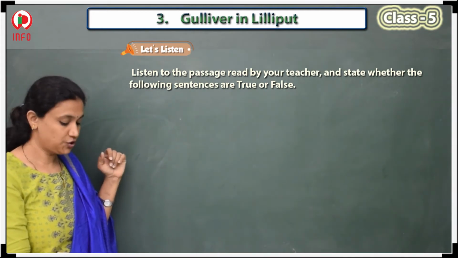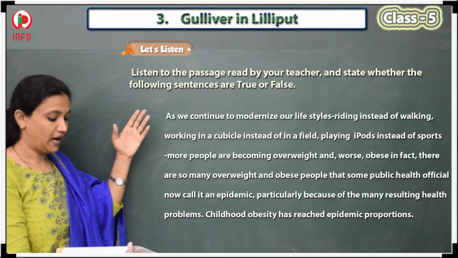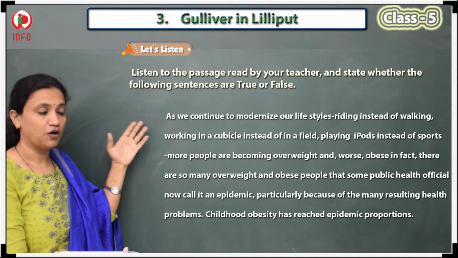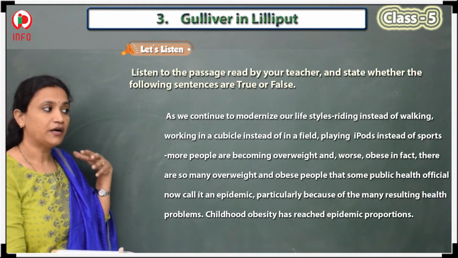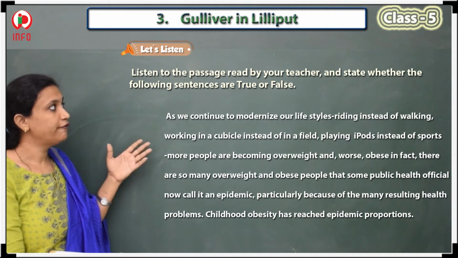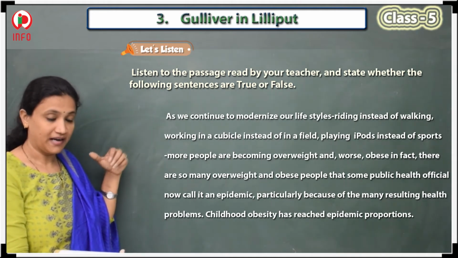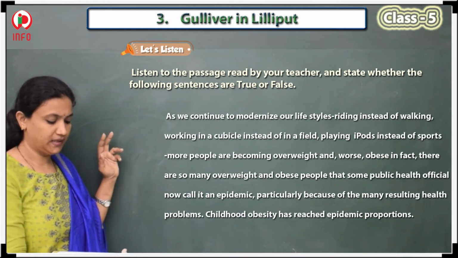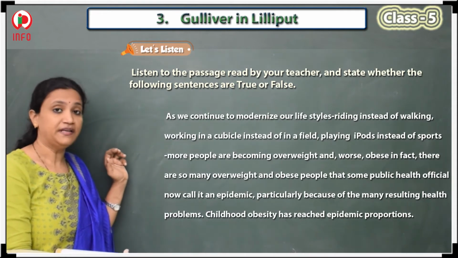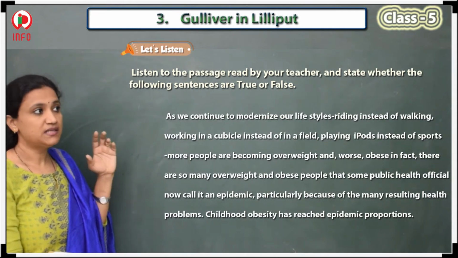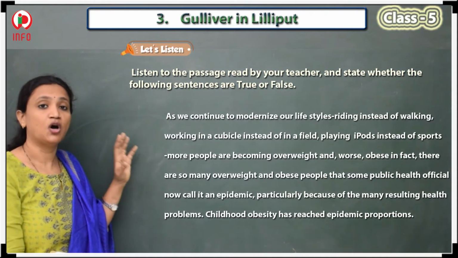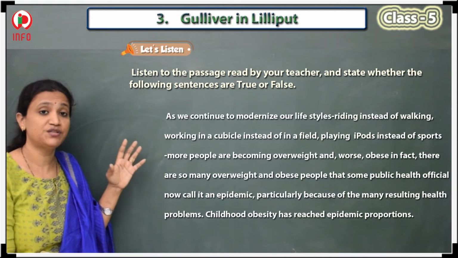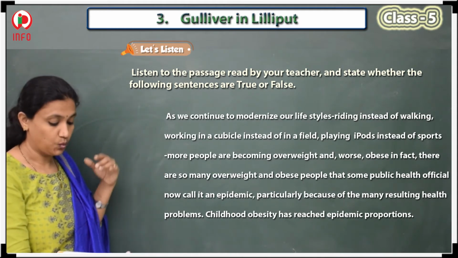So let's see the passage now. As we continue to modernize our lifestyle, riding instead of walking. What we are doing nowadays, we are modernizing our lifestyle. Instead of cycling, instead of riding, we started walking nowadays. Working in a cubicle instead of in a field. What we are doing now is, instead of working in agriculture farms or fields or lands, we are preferring the office jobs in which we can sit in a cubicle and work there.